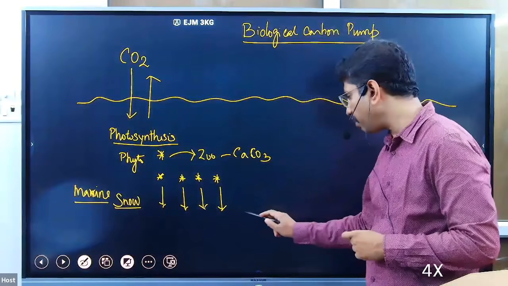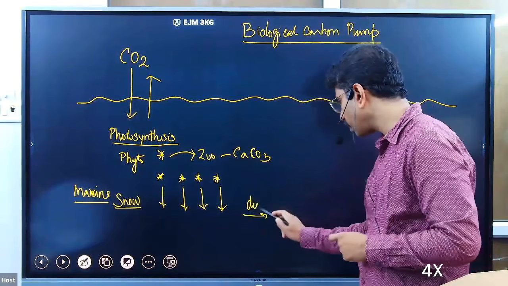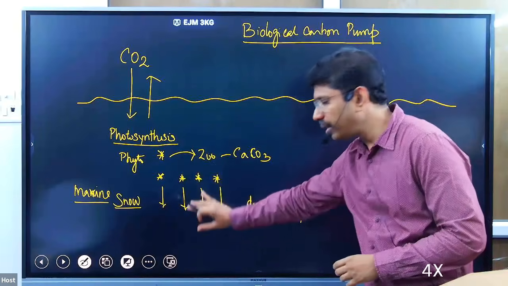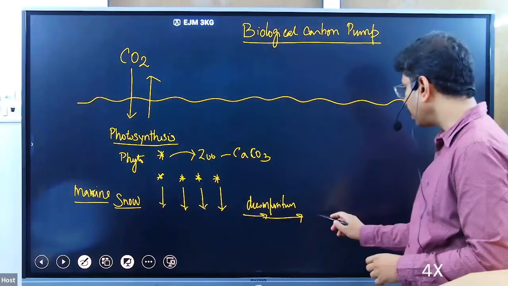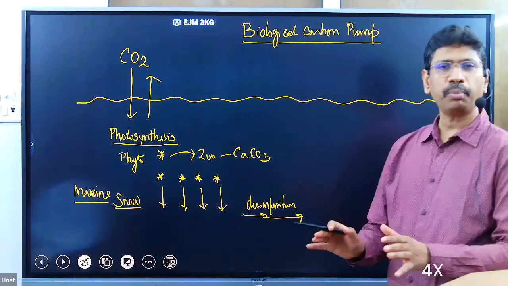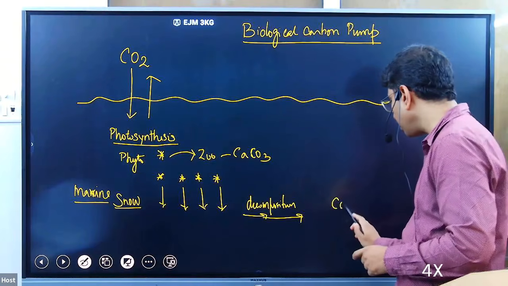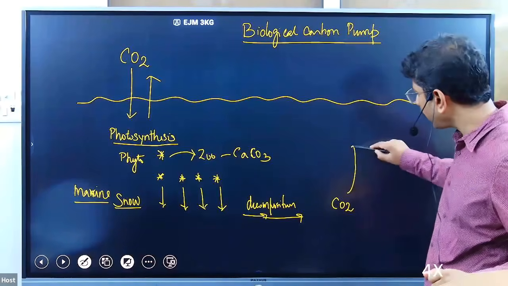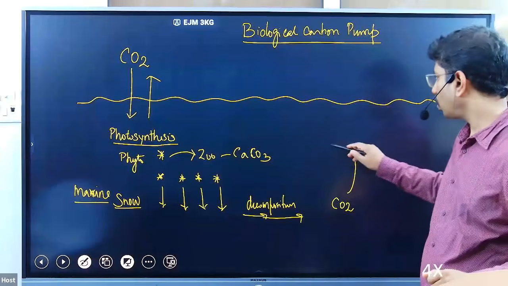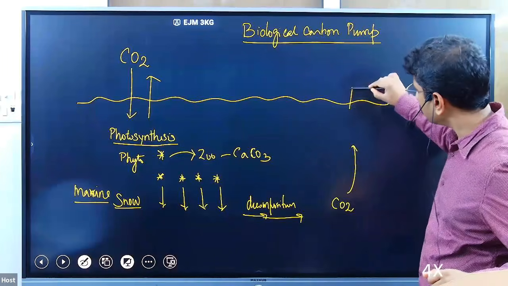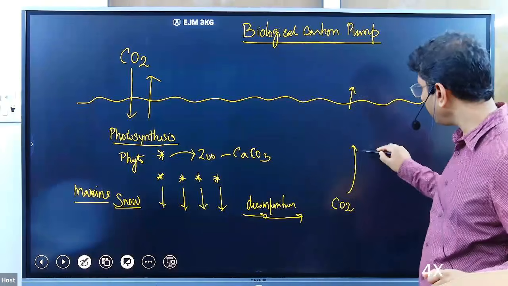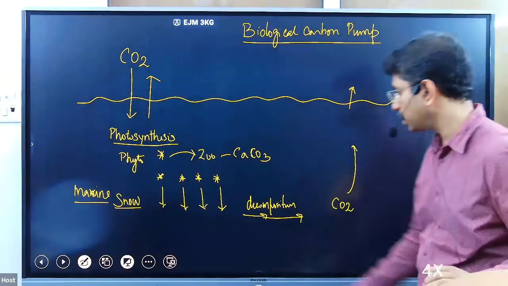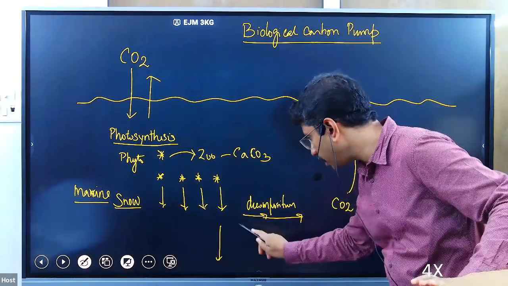Okay, at the deeper level, what will happen? Some of this carbon will be decomposed. Some of the organic material that is sinking gets decomposed. Whenever decomposition happens, carbon dioxide will be released again. This carbon dioxide will again be mixed in the surface water, and that can be exchanged back, or it can be used again for photosynthesis. So only some portion is exchanged. The remaining portion goes deeper.